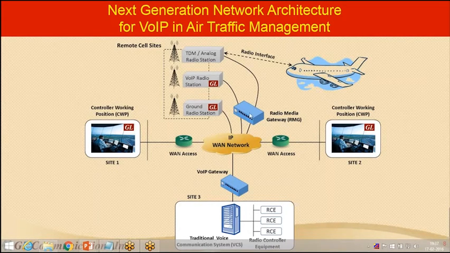These radio media gateways can also be connected to the TDM and analog radio stations. Below, we are showing the traditional voice communication system, which is based on TDM technology. So we need a VoIP gateway for interoperability purposes.